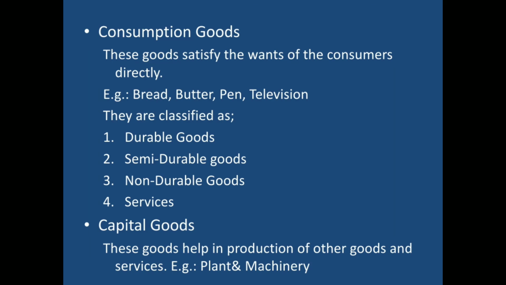Then, when we talk about capital goods, these are the goods which are used for further production of goods and services. Here, all the machinery, all the equipment, all the tools come under capital goods. These are used again and again, and these are used for producing goods and services, by which the firm may make money, the firm may earn profits, the firm may earn revenue.